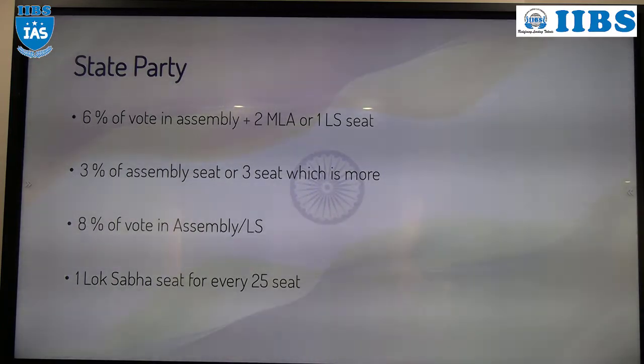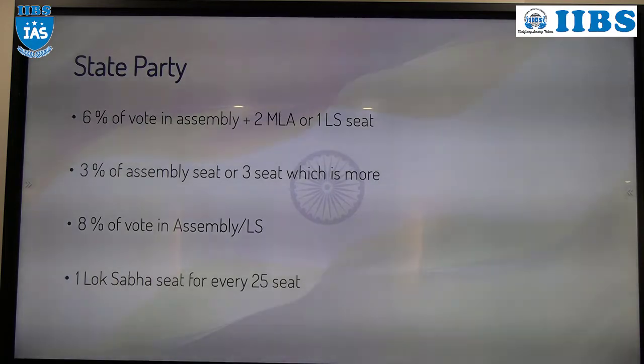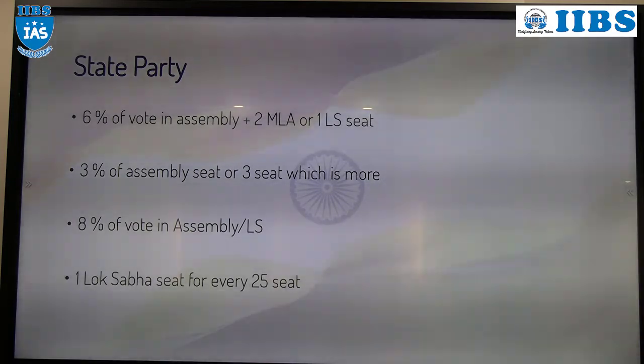Take an example, if Karnataka has 25 Lok Sabha seats and one of the parties gets 1 Lok Sabha seat, that party is eligible for state party status. Understood? So these are the criteria to be recognized as a national party or a state party. Understood, everyone? But what is the use of being recognized as a state or national party? What is the advantage?